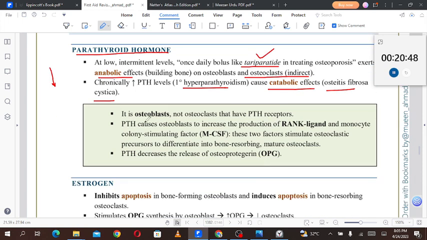Then, it is osteoblasts, not osteoclasts, that have high PTH receptors. PTH causes osteoblasts to increase the production of RANK ligand and monocyte colony stimulating factor. These two factors stimulate the osteoclastic precursors to differentiate into bone dissolving, mature osteoclasts. Parathyroid hormone decreases the release of osteoprotegerin.